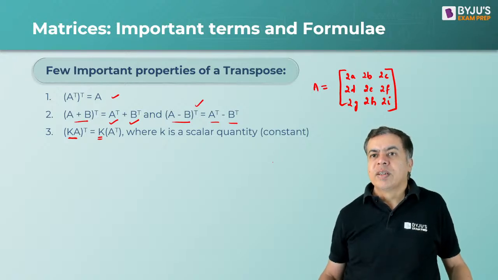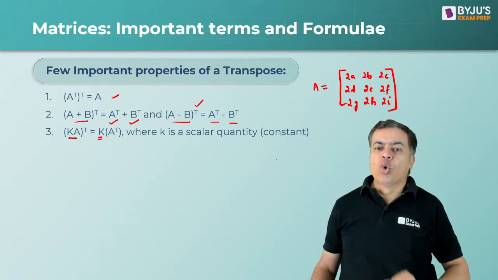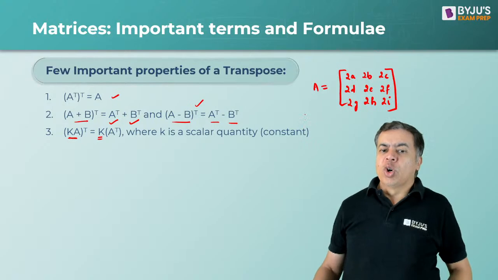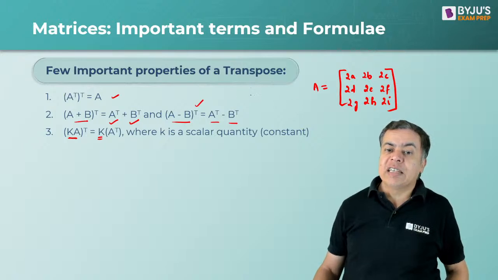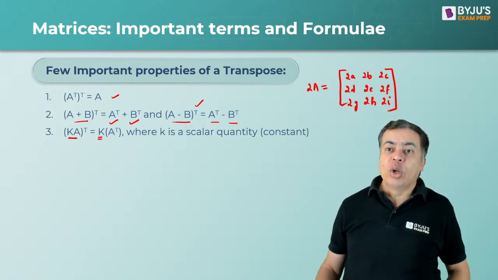So if inside the matrix A is only A, B, C, D, E, F, G, H, I, then this matrix is 2A.